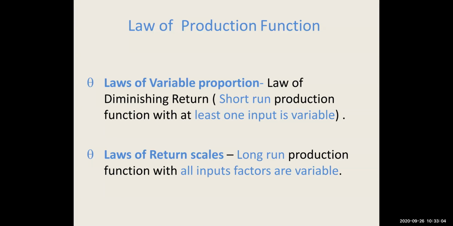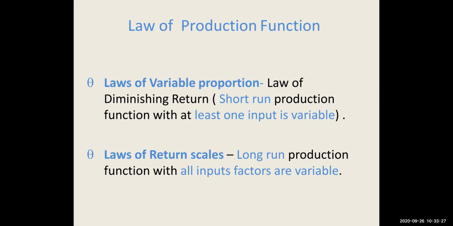Now, the law of production function, we have studied two things, that is law of variable proportion and law of return to scale. Now, what is law of variable proportion? Law of variable proportion, we can also call it a law of diminishing return. That is, we have short run production function with at least one input variable.